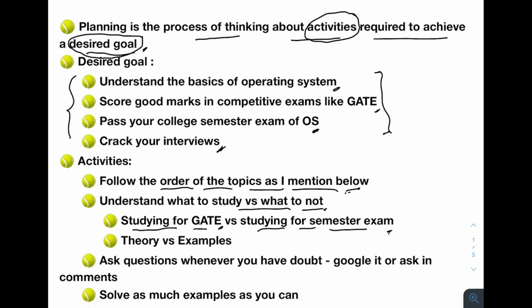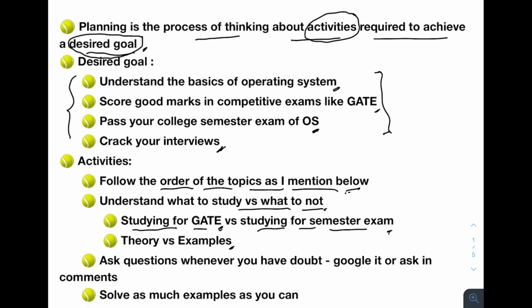So if your aim is just passing the semester exam, then you can skip many of the lectures here, and still you can pass. But if you want to score good in GATE exams, if you skip some of the important topics, then it may happen that you will get very less marks.